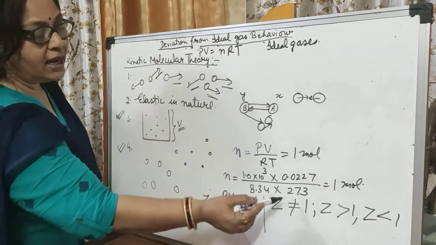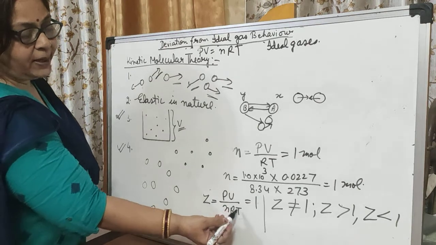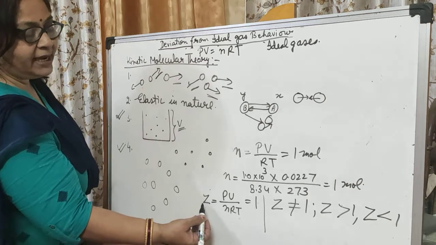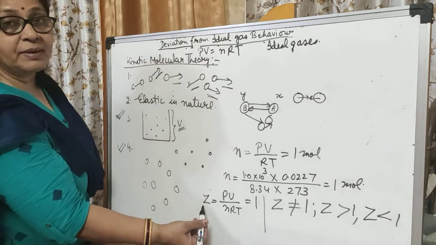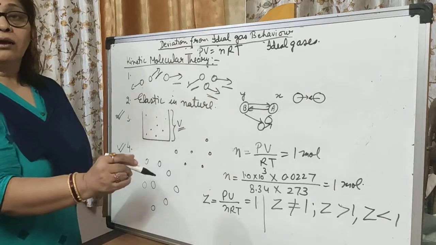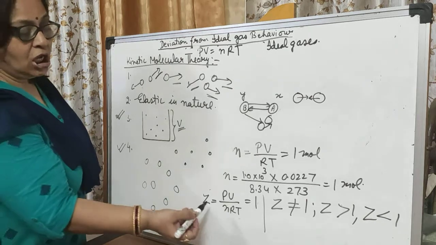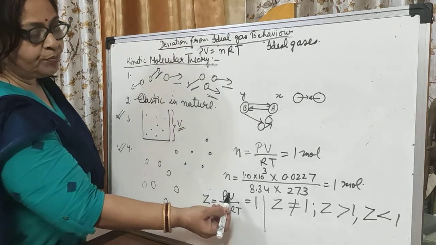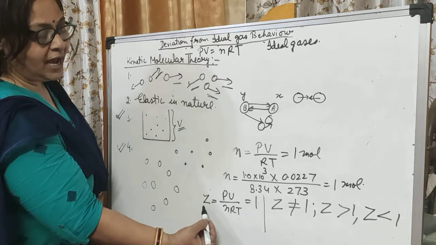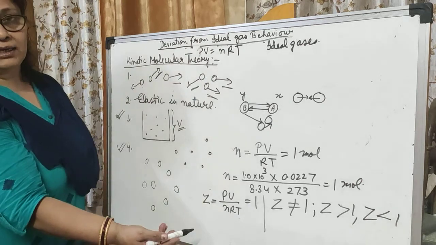Now coming to another factor, Z. Z is equal to PV/nRT. Z is known as the compressibility factor, and its value indicates whether a gas is ideal or not. If Z = PV/nRT = 1, then it is an ideal gas.